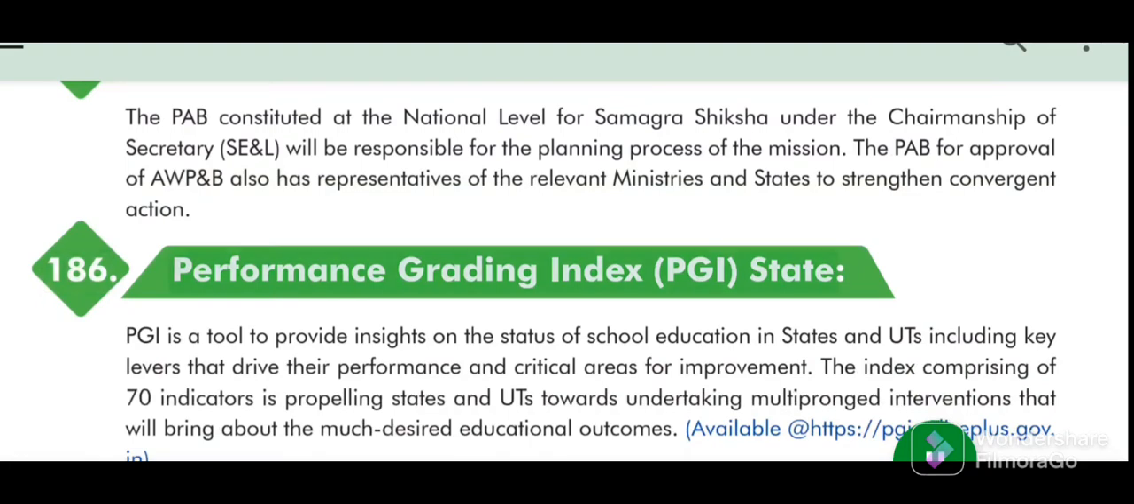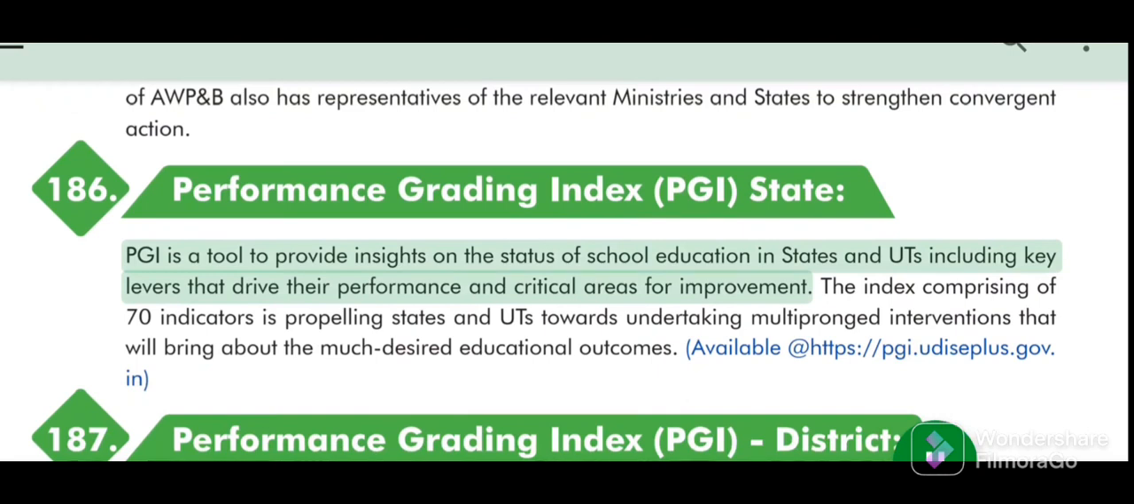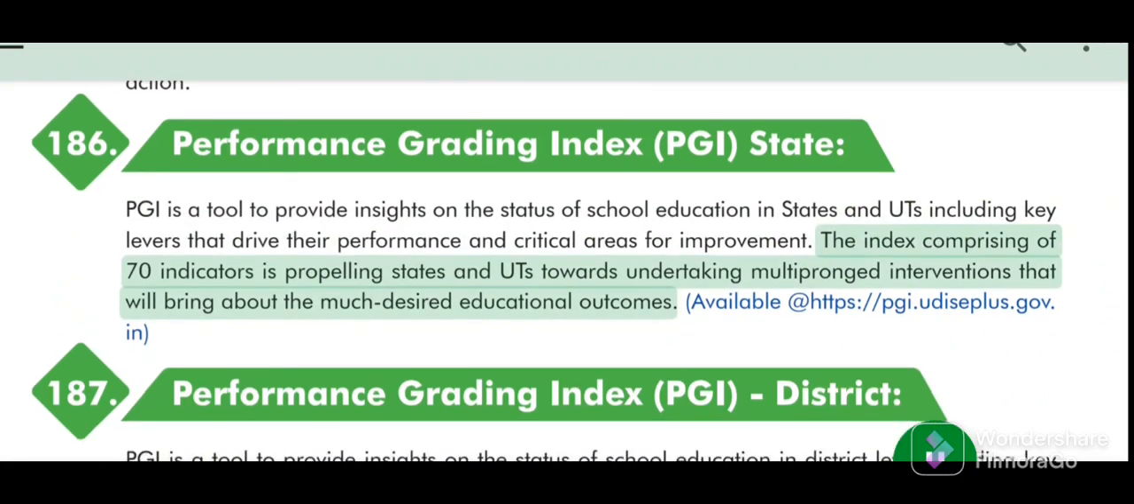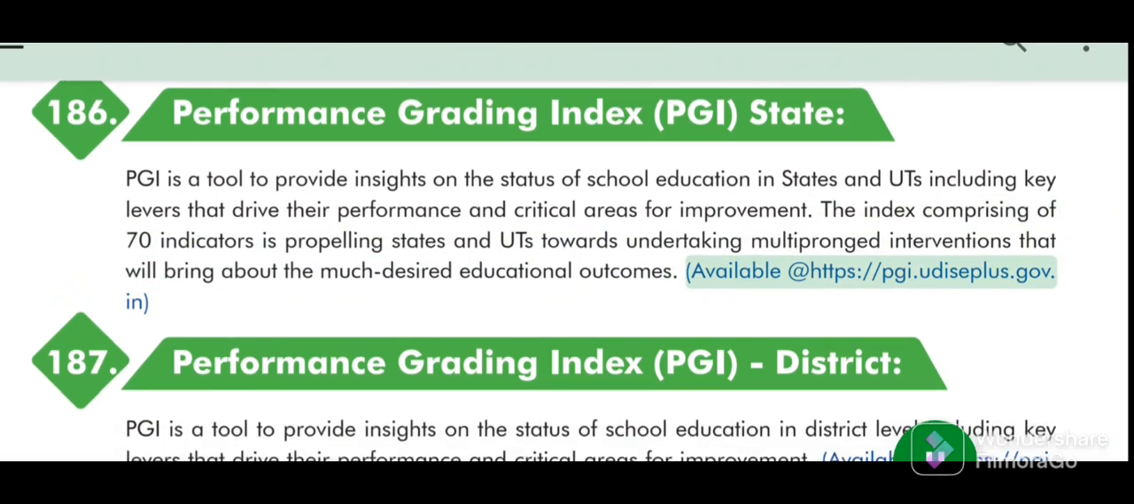186. Performance Grading Index (PGI) State. PGI is a tool to provide insights on the status of school education in states and UTs, including key levers that drive their performance and critical areas for improvement. The index, comprising 70 indicators, is propelling states and UTs towards undertaking multi-pronged interventions that will bring about the much-desired educational outcomes. Available at web links.